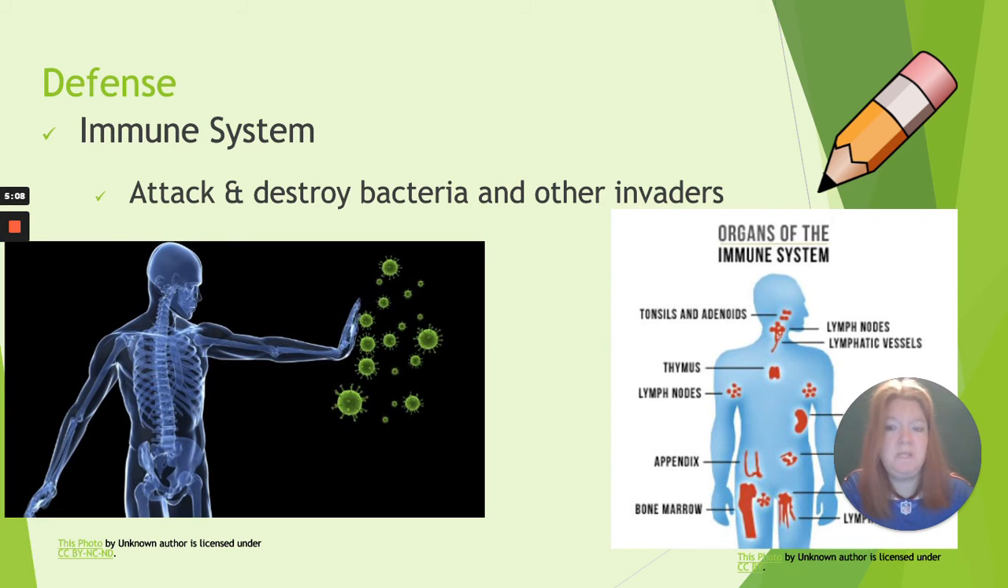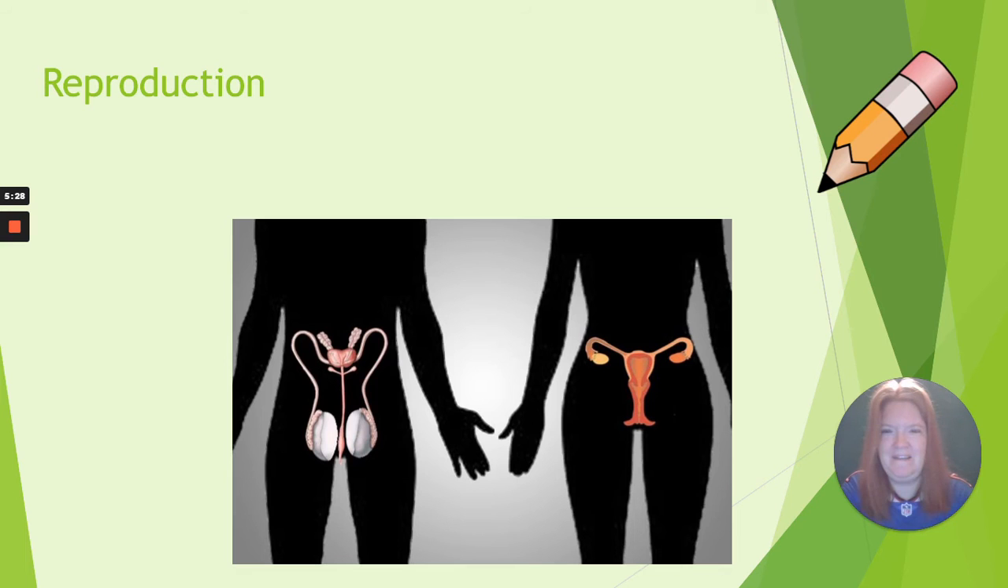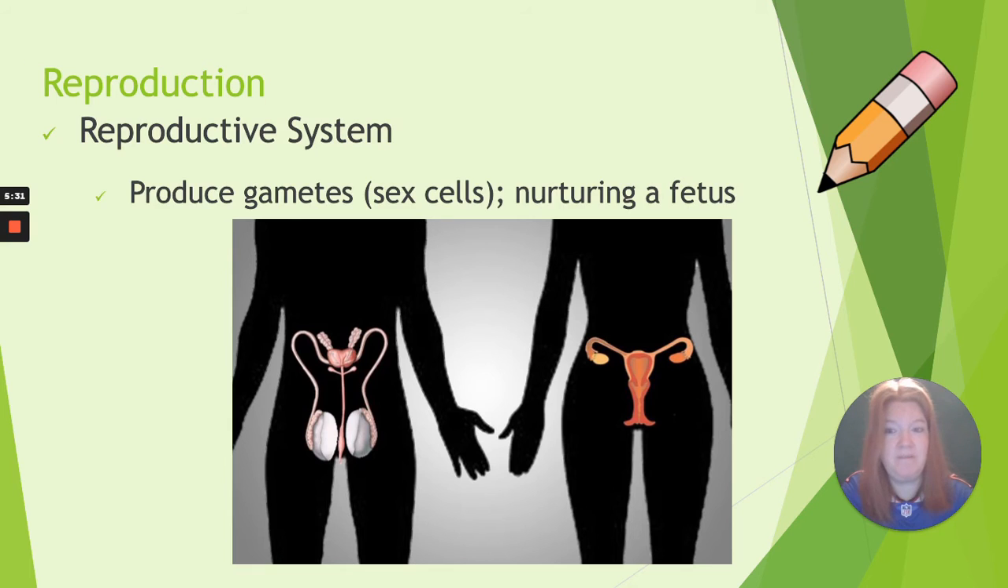And then we have defense. Defense would be the immune system. It attacks and destroys bacteria and other invaders. We could also argue that the integumentary system belongs with defense, as that's our first line of defense as far as keeping things from getting inside our body. Okay, I just mentioned the answer to that one. And then we have reproduction, the reproductive system. So the function of that is to produce gametes, which are sex cells. Those are eggs and sperm. And also for a female, inside the uterus, it's going to nurture and provide an environment for a developing fetus.